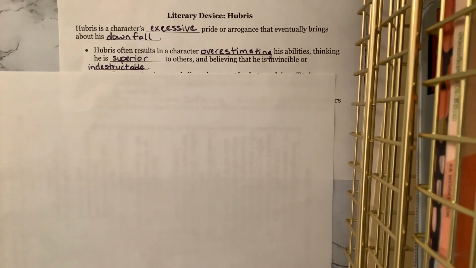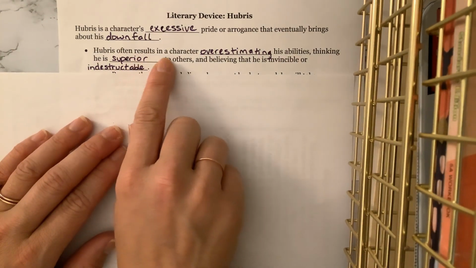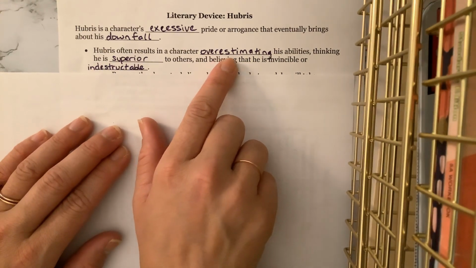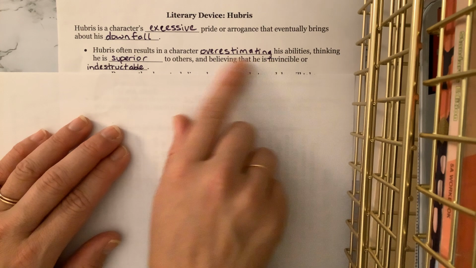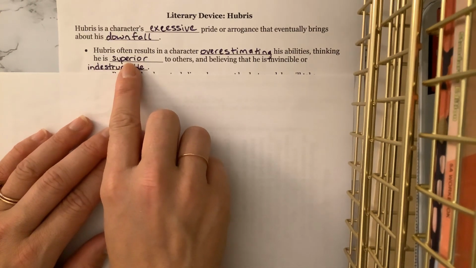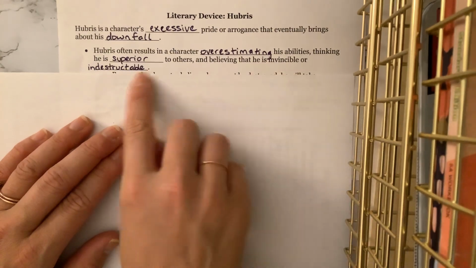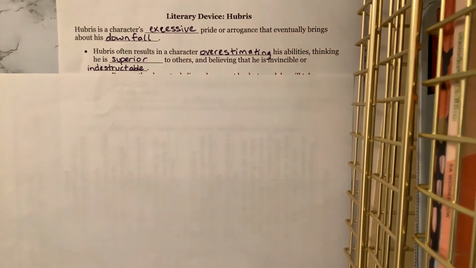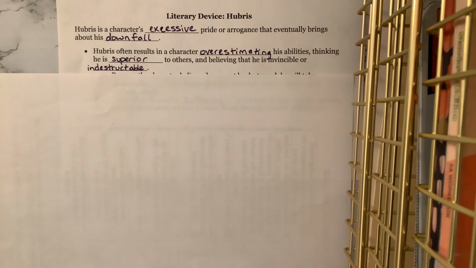So what does this mean, right? This excessive pride. Here's some ways to think about it. Hubris often results in a character overestimating his abilities, thinking he is superior to others, and believing that he is invincible or indestructible. Again, pause if you need to.